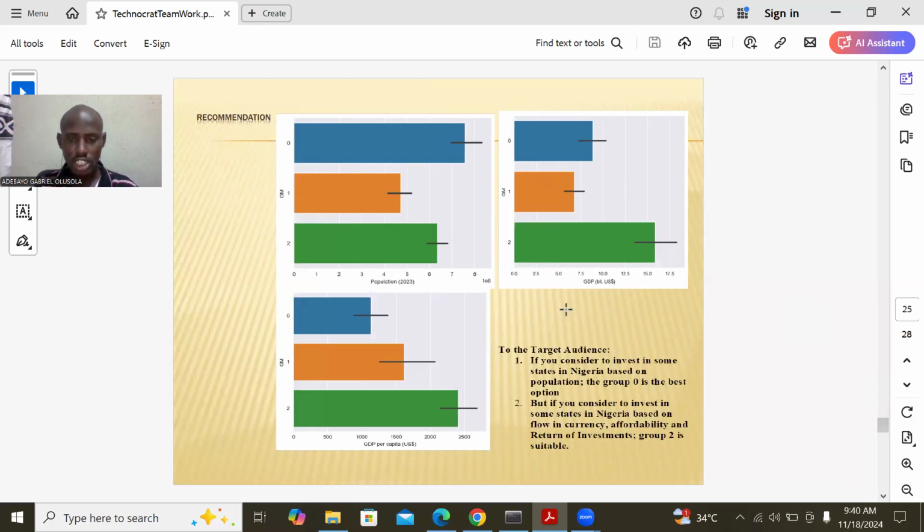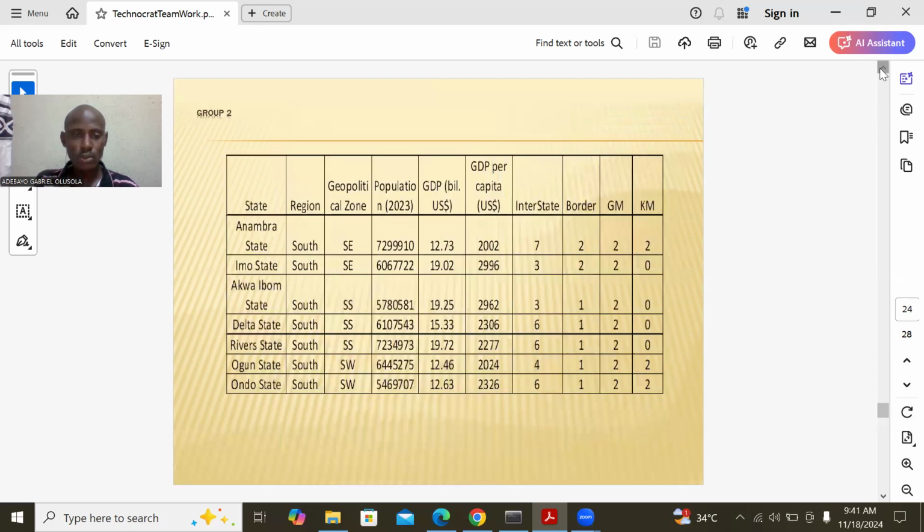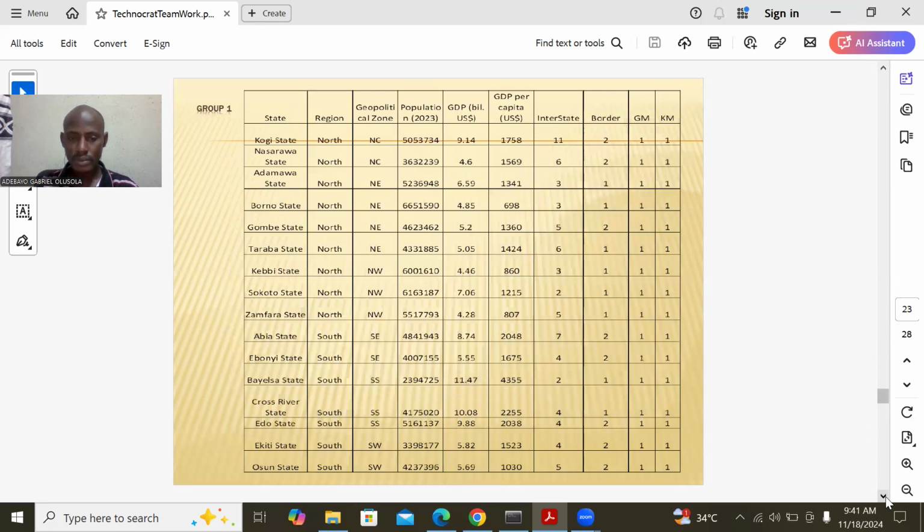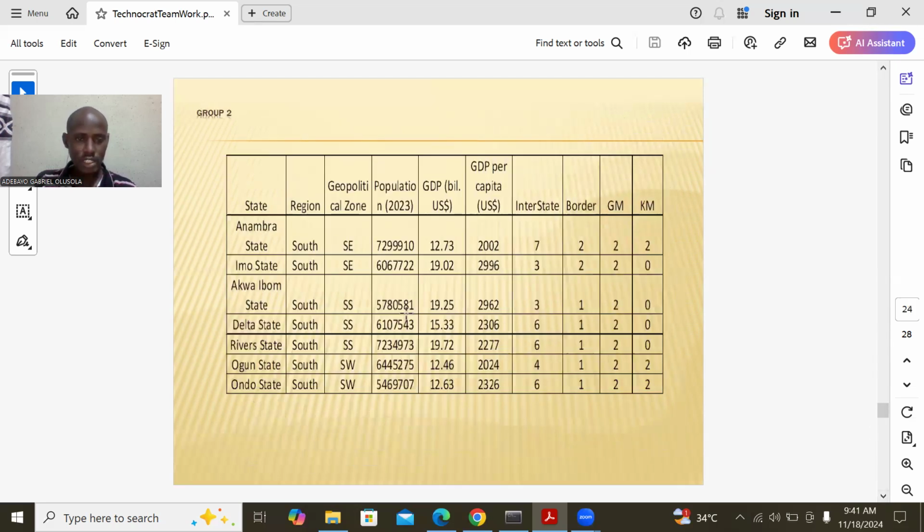But when we talk about investing based on GDP and GDP per capita, we advise you to invest in group 2, because group 2 are doing better. Which states are in group 2? The states in group 2 are Anambra State, Imo State, Akwa Ibom State, Delta State, Rivers State, Ogun State, and Ondo State. This group has affordability; they can buy at a high price because they have the money. The average indigene has the money to buy at your price.